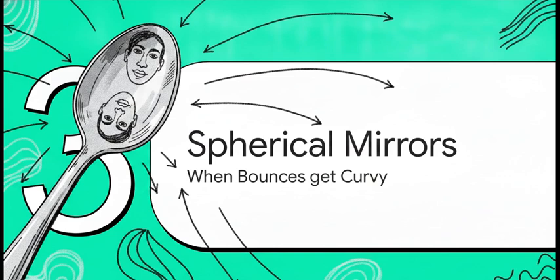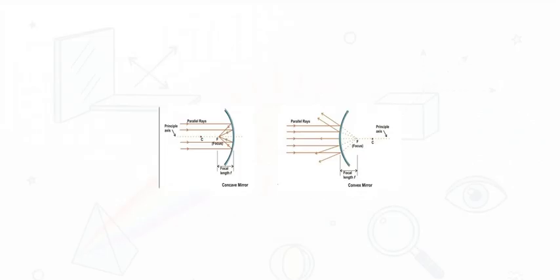But things get really interesting when the bounce gets curvy. Let's look at spherical mirrors in action. Think about looking at your reflection in a shiny soup spoon. It completely distorts things, right? Well, a concave mirror, which is curved inwards like a cave or the bowl of that spoon, actually converges all the parallel light rays hitting it down to a single, tight focus point. But on the flip side, a convex mirror is curved outwards. So instead of focusing the light, it scatters and diverges those parallel rays completely outward.